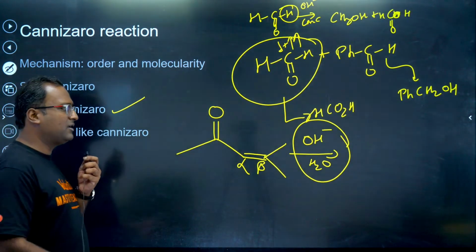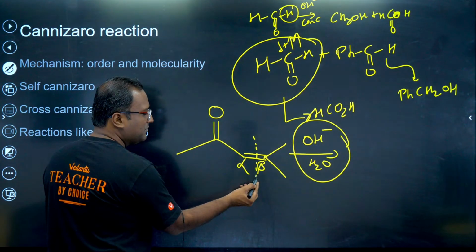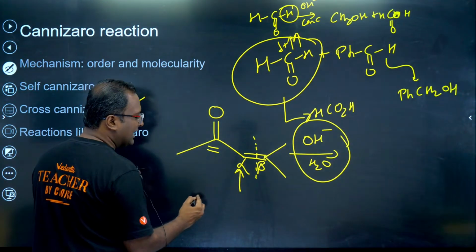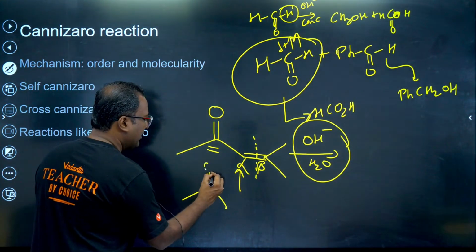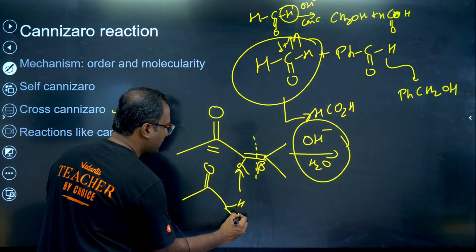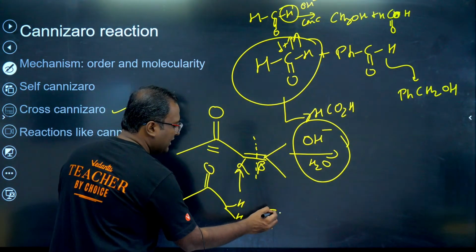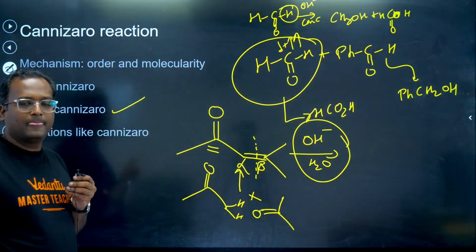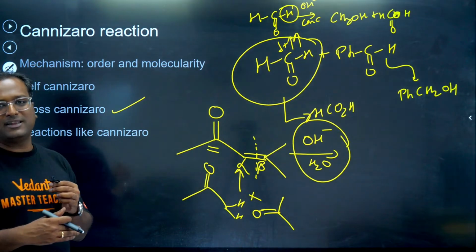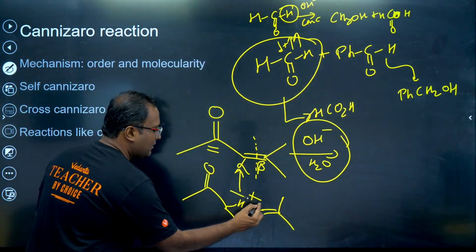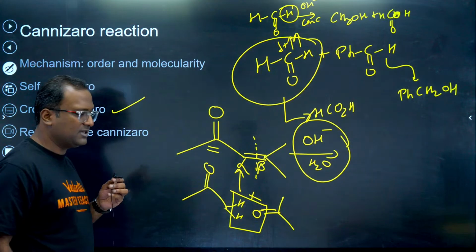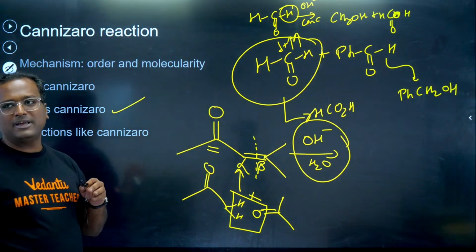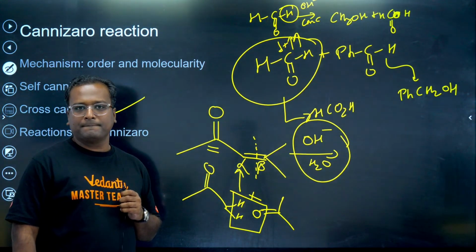What is the product of retroaldol? You simply break it from here. Where carbonyl is present, don't give carbonyl there. Give hydrogens. Where carbonyl is not present, you give carbonyl there. This is the shortcut that you do in aldol as well, right? Alpha position se we remove 2 hydrogen and oxygen, so we get product. Similarly, product may be added water, we got your reactant. Got it?